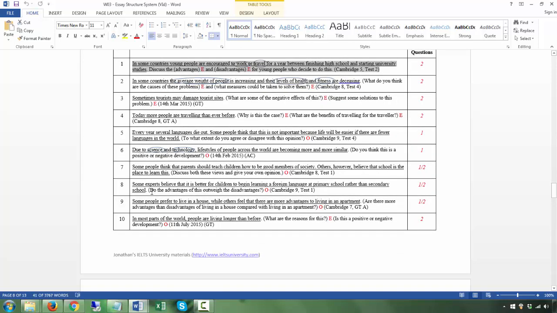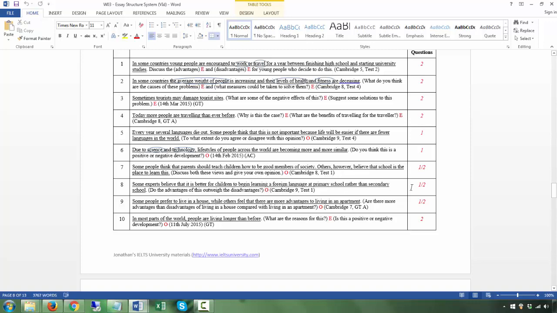Whereas you're not asked to take a position. Here, you are clearly asked to take a position. Do the advantages outweigh? Outweigh meaning it's more important or more significant. So the question is, do you think the advantages are more significant than the disadvantages, or the other way around? So you have to take a position. Okay, so this is an opinion question. Okay, just take note of the difference.